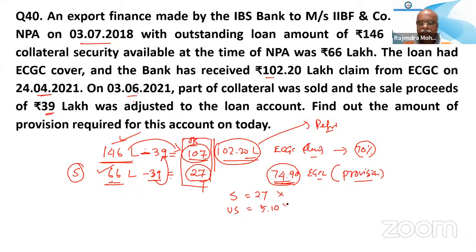So what is the provision required? This is 40% and this is 100%, right? So 27, 40% is how much? 10.80, and 5.10. So it is 15.90 lakh.